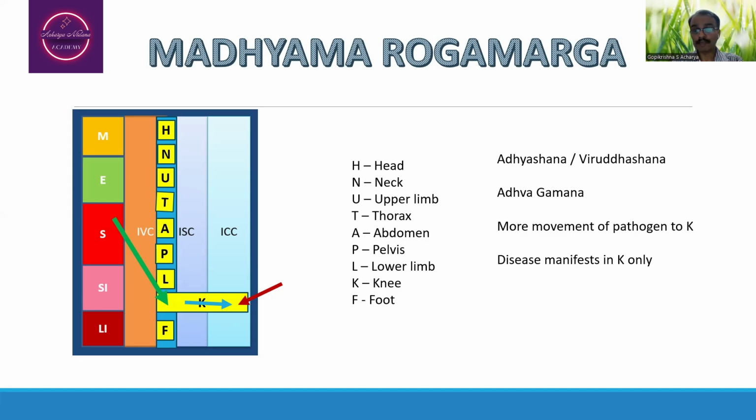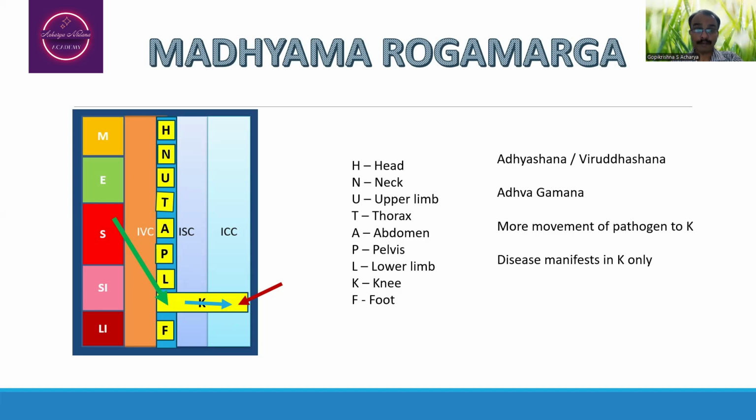So whenever the person is doing any kind of Adhyasana, Vishama Asana, Viruddhasana, etc., that will lead to inflammation or infection in the stomach. From there, if the person is going for Advagamana, in the sense excessive walking, more blood supply is needed to the lower limb, that may be either to the hip joint, or to the knee joint, or to the foot region. On this occasion, let us assume the blood supply is happening to the knee joint.